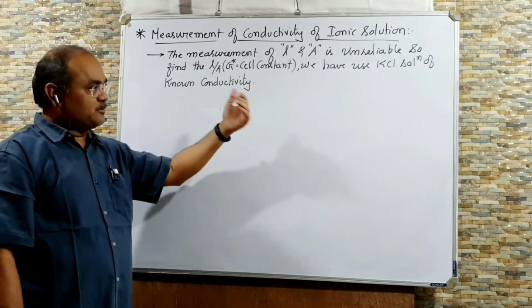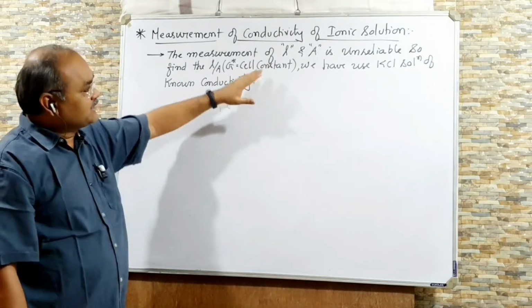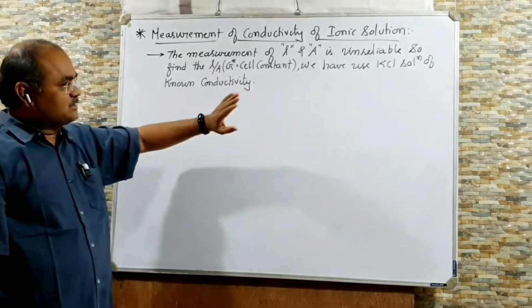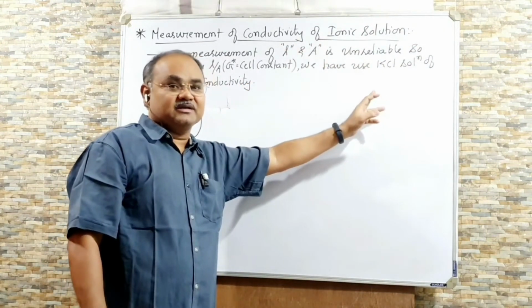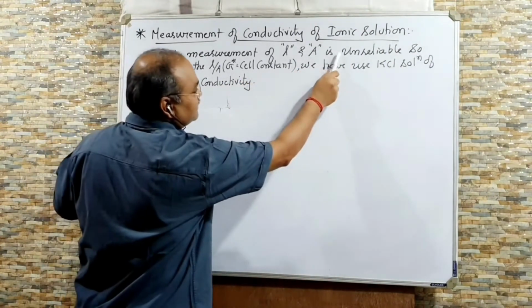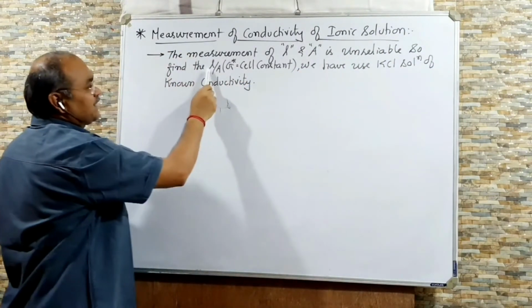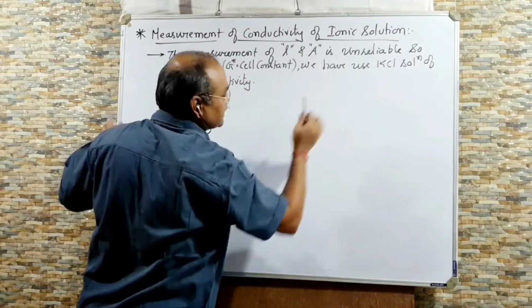It may be 1 molar, it may be 0.1 molar, it may be 0.001 molar. You can refer to the textbook for that data, because it is taken from the standard book and it is measured experimentally, after standardization. So the measurement of L and A is unreliable. So to find out the value of L by A accurately, you have to use KCl solution.